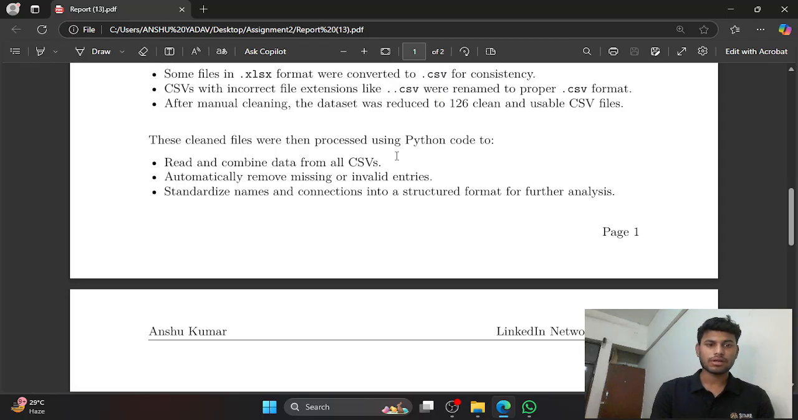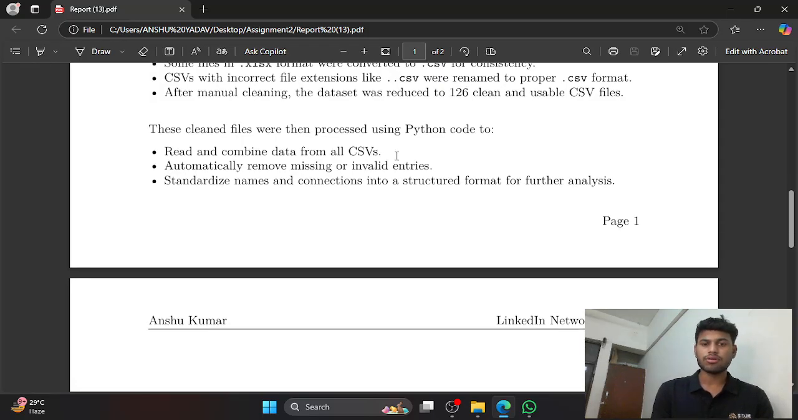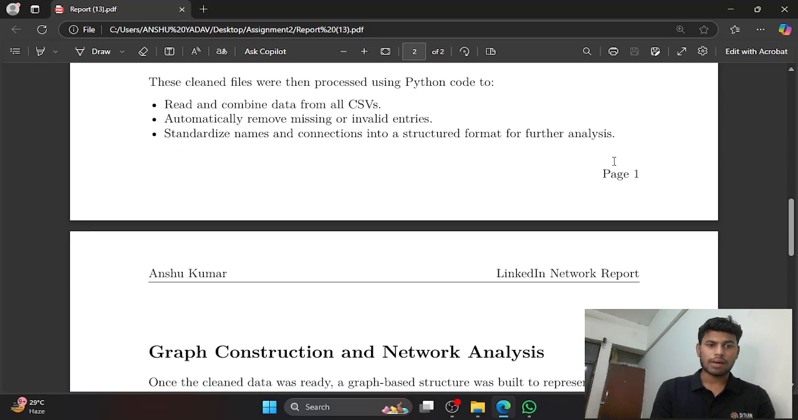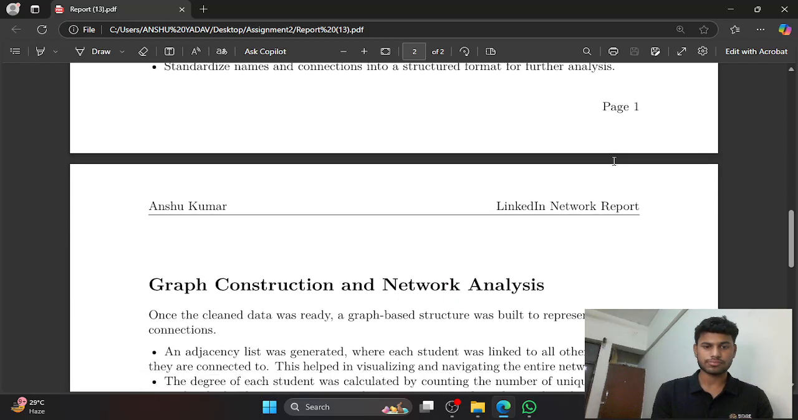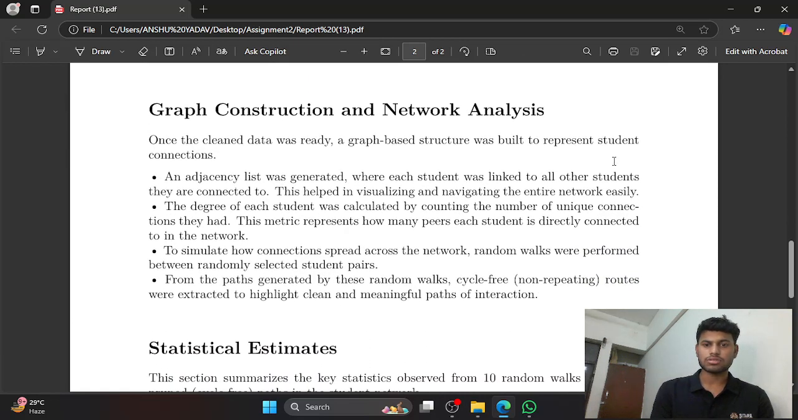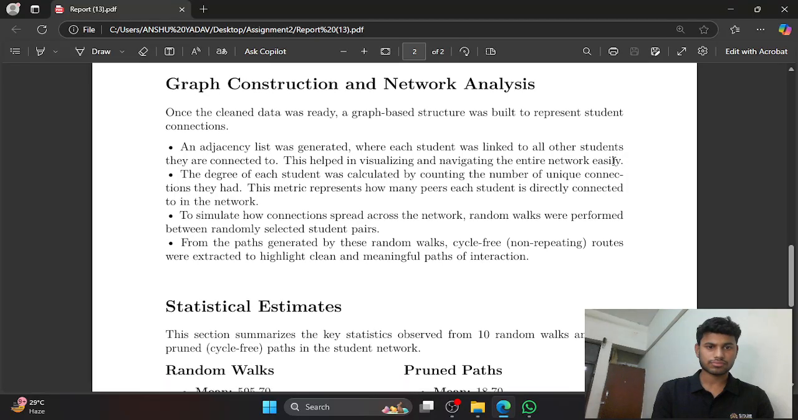After that, cleaning proceeded with Python code, which reads and combines data from all CSVs and automatically removes missing or invalid entries. After that, it standardizes names and connections into a structured format for further analysis. After that, I jumped to the graph construction and network analysis.